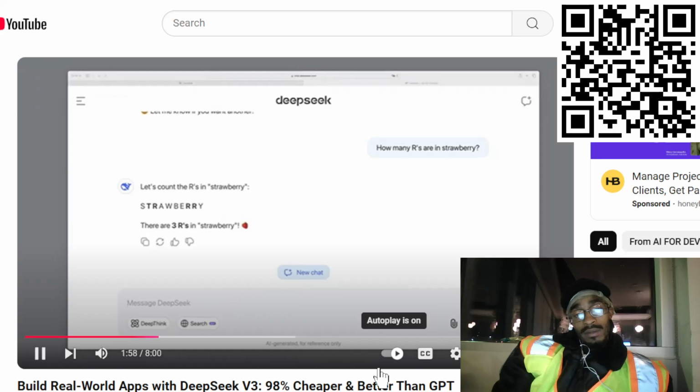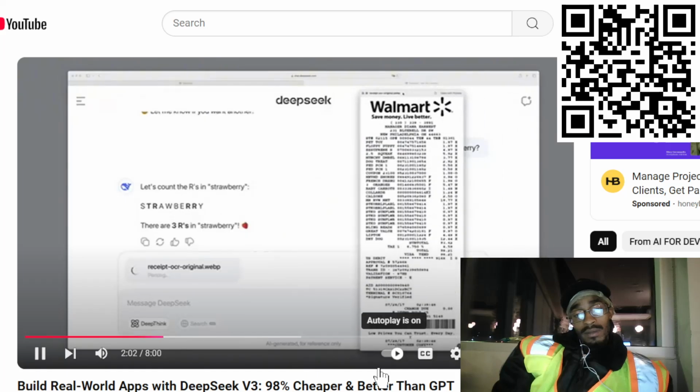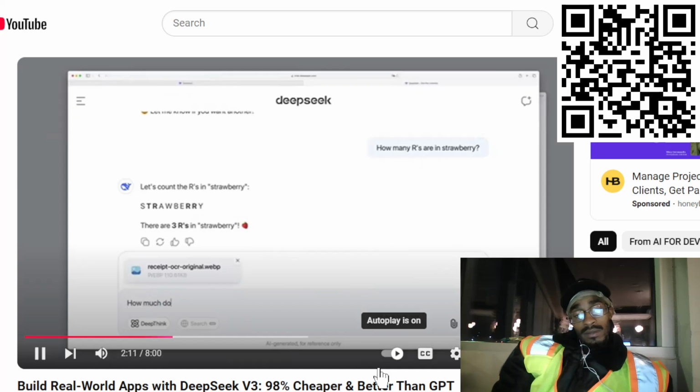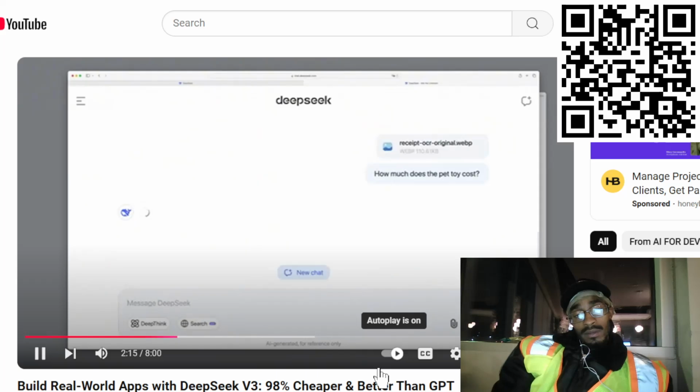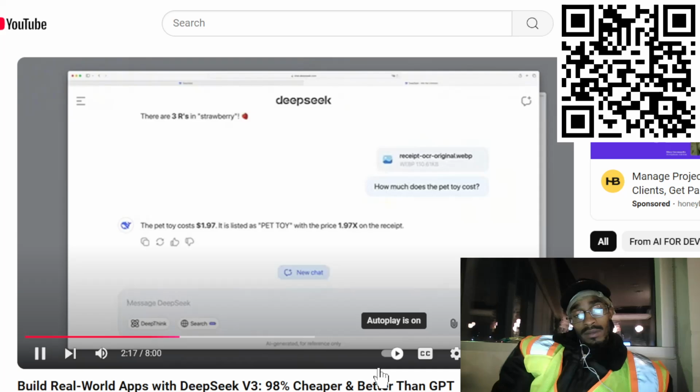Next, I'd like to try the analysis of an image, so I'll upload a receipt from Walmart. This receipt lists multiple items, and I'd like to find the price of one in particular, the pet toy at the top. Then I'll directly ask a question about this item, specifically how much this pet toy costs. Looks good. The model correctly states 197. That means it analyzed the receipt correctly.